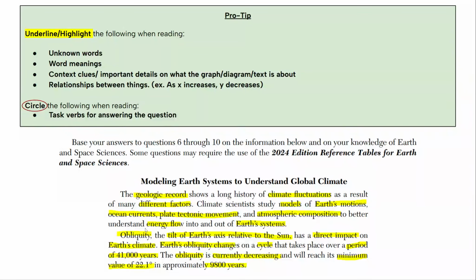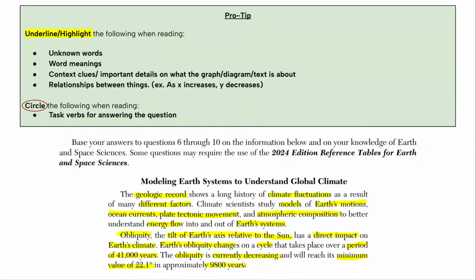So it seems like the tilt of the Earth's axis, which is obliquity, changes in a cycle over and over again every 41,000 years. Now, the obliquity is currently decreasing. Important information, I'm going to highlight these, and will reach its minimum value of 22.1 degrees. I'm highlighting that important detail in approximately 9,800 years.